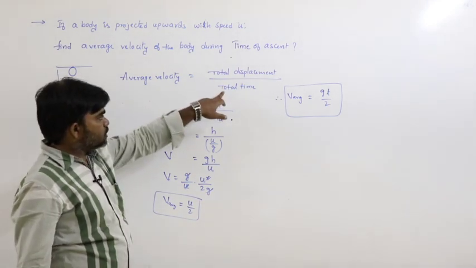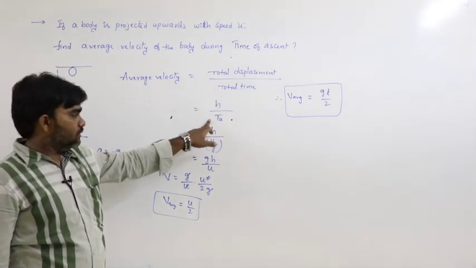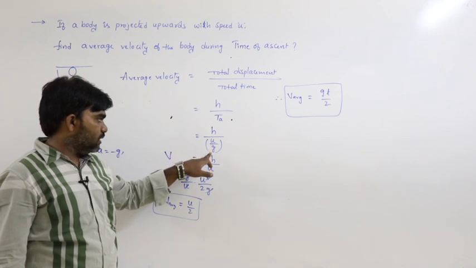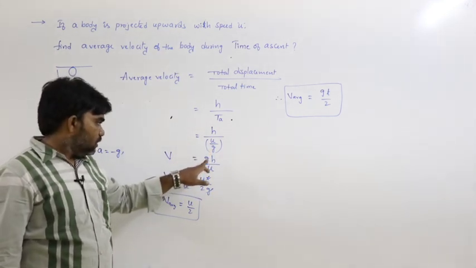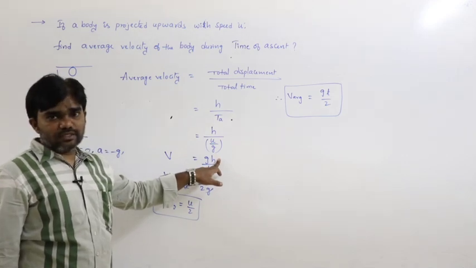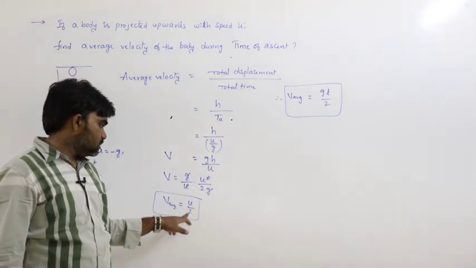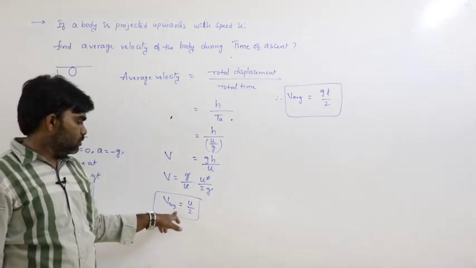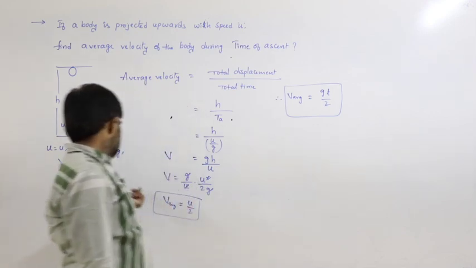Average velocity is total displacement by total time, h by time of ascent. H by time of ascent can be written as gh by u. This is one form. In terms of h, we can write h as u square by 2g, so v average is equal to u by 2. But what is the value of u?